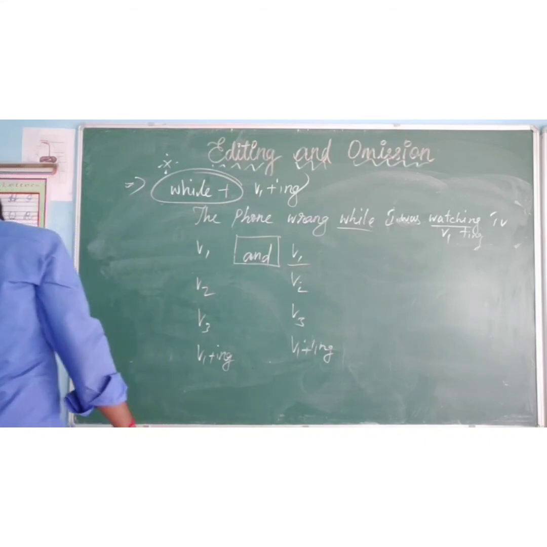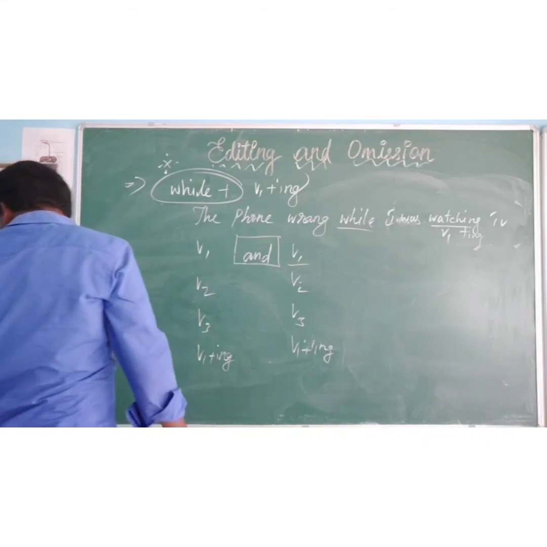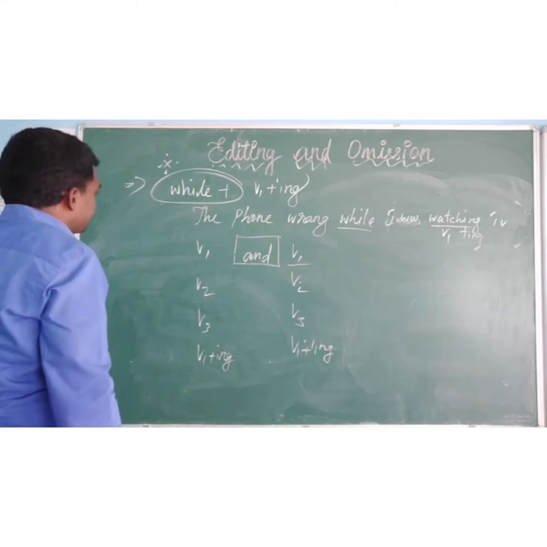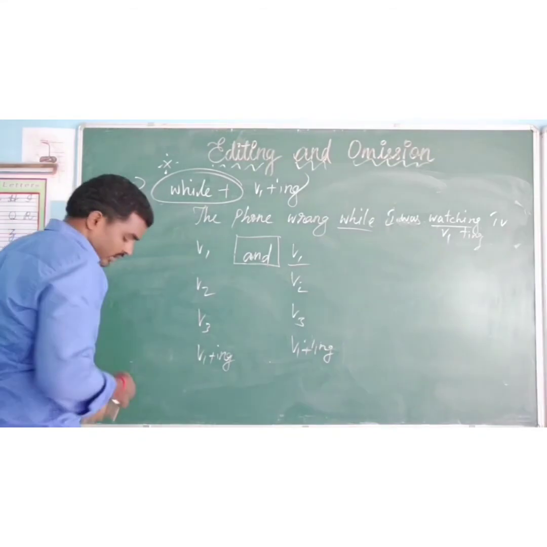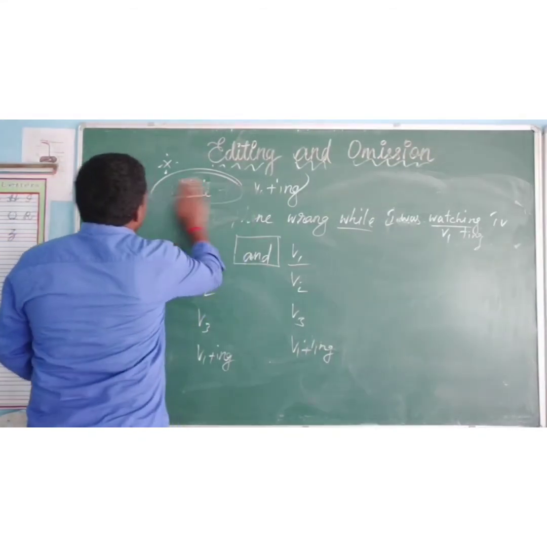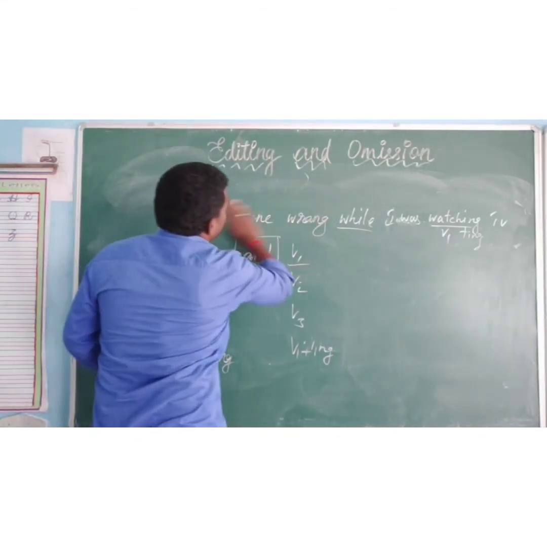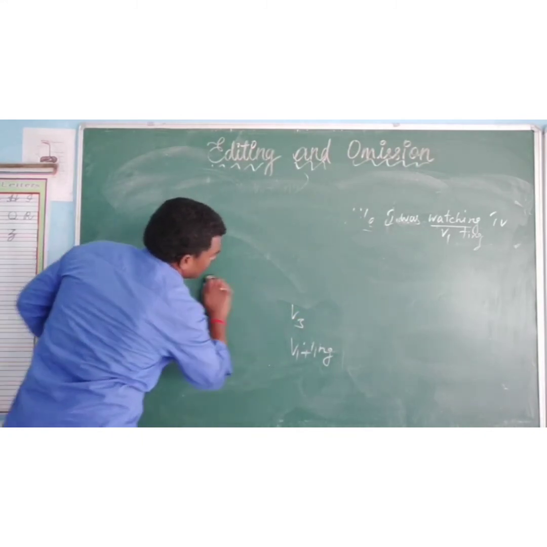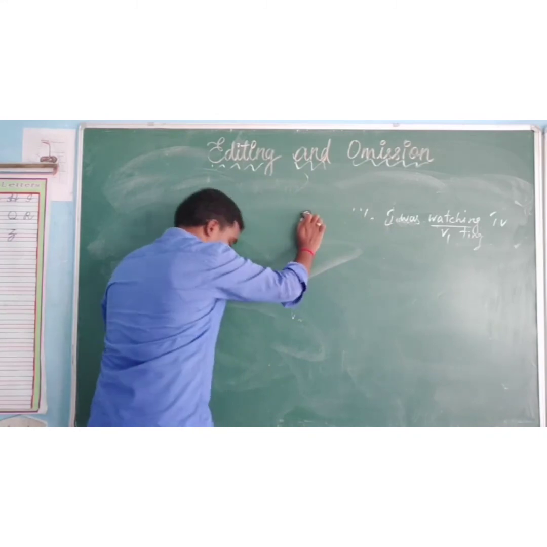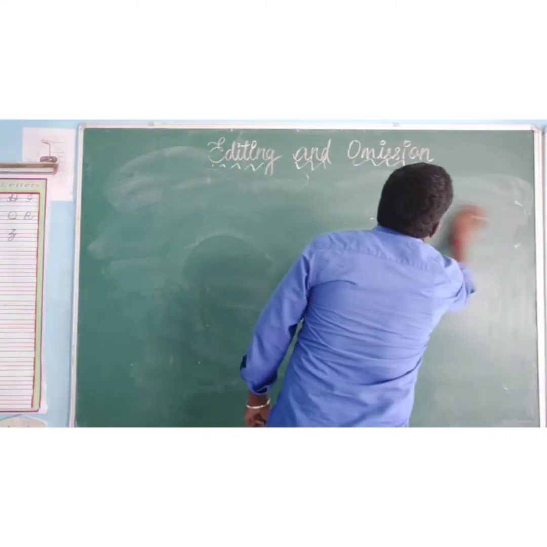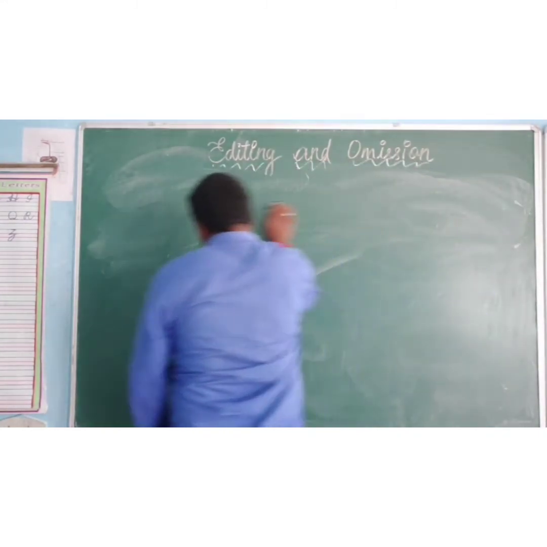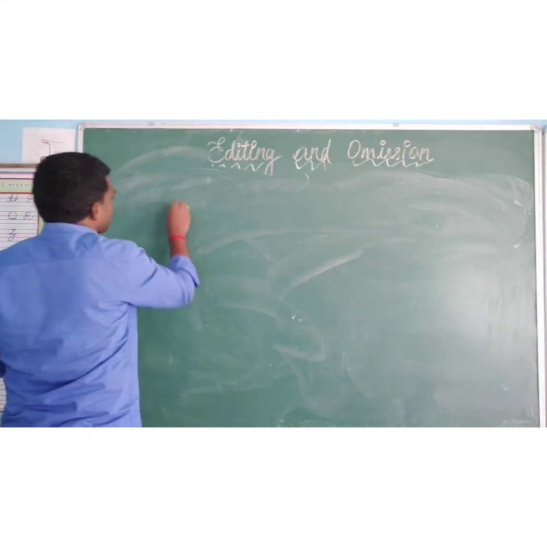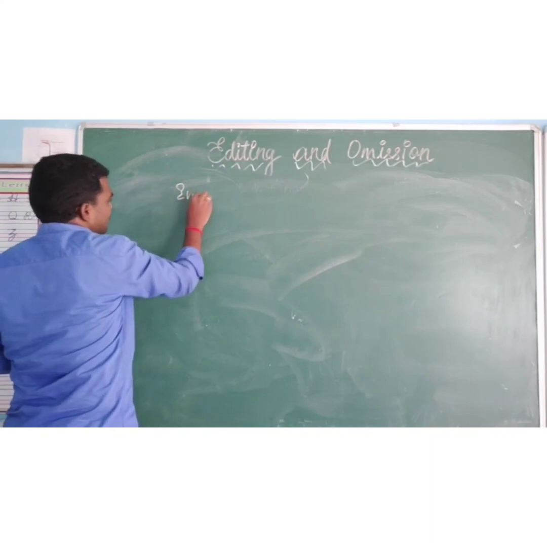Next, everybody, nobody, somebody, anybody. If you find these kinds of words, after that you want to use the singular verb. This is the next rule.